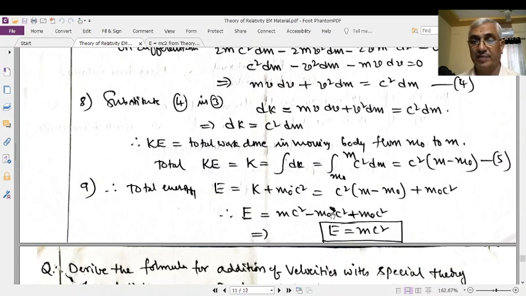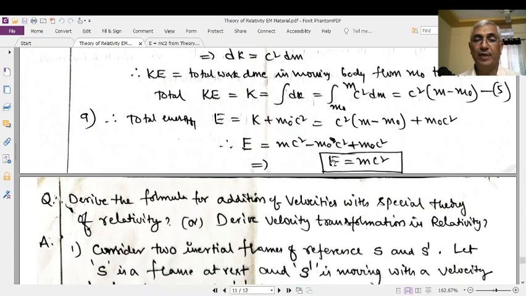M0 c square and m0 c square will cancel, and you will get the total energy of the particle when it moves from rest position to a position where it acquired a velocity v. That total energy is equal to mc square, where m is, what is m here? This is the relativistic mass, or the mass of the particle by the time it acquired velocity. It is the relativistic mass, it is not a rest mass. Please remember that. E is equal to mc square.